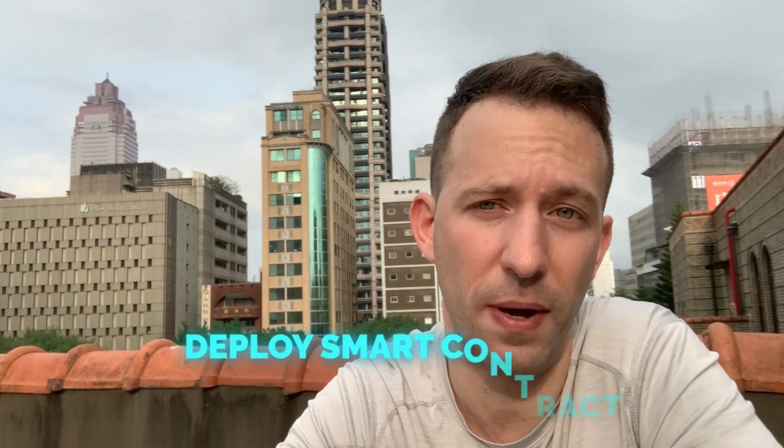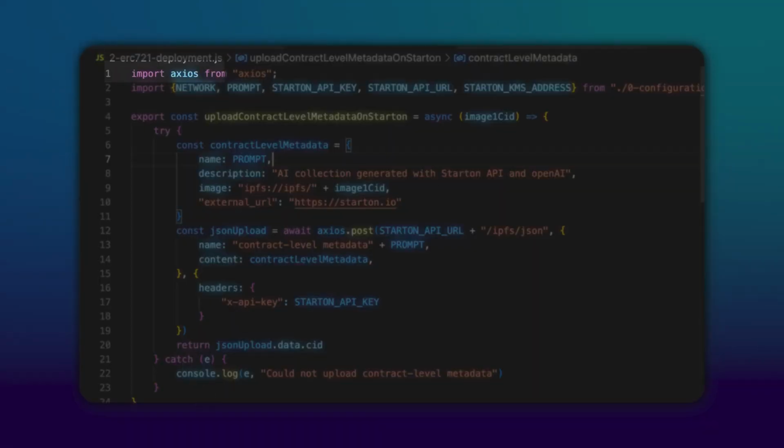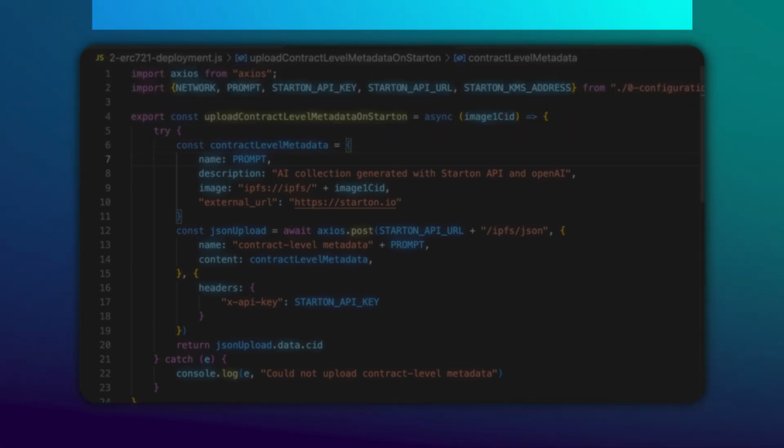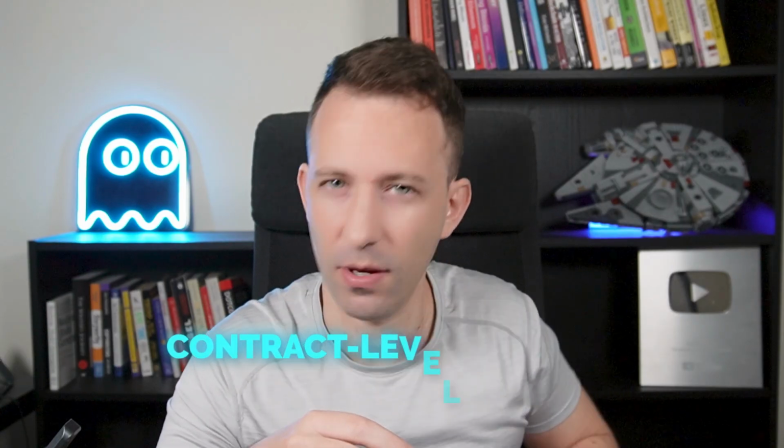All right, so now we know how to generate our images, and the next step is to deploy the smart contract of the NFT. For that, in your code editor, you're gonna open this file. First we import the required library and a configuration. And next we're gonna upload the contract level metadata to IPFS. I know this is already confusing because we've already uploaded metadata before, but that was the metadata which is attached to each individual token of the NFT. But there is also some metadata that is attached to the whole collection of the NFT. And this is what we're going to define now.